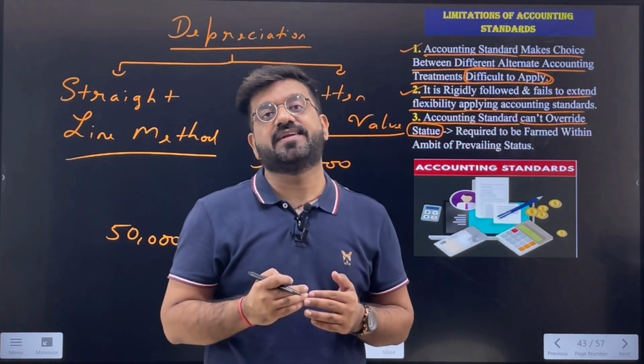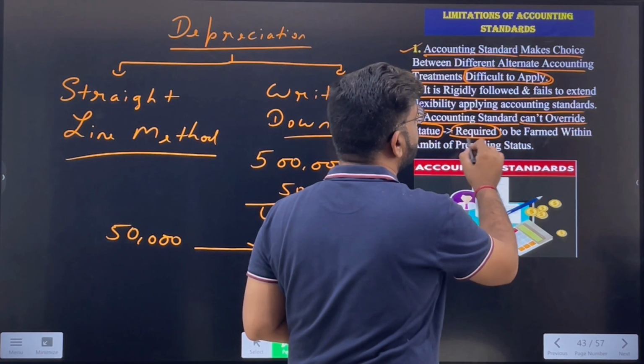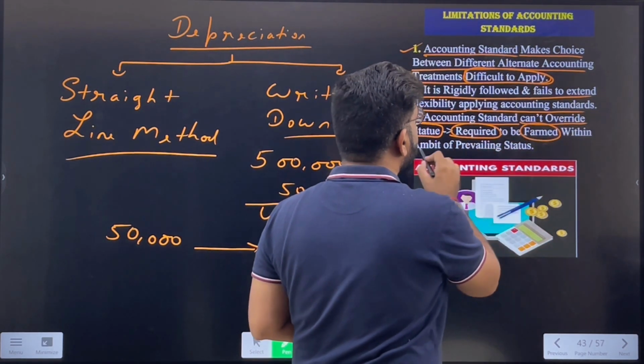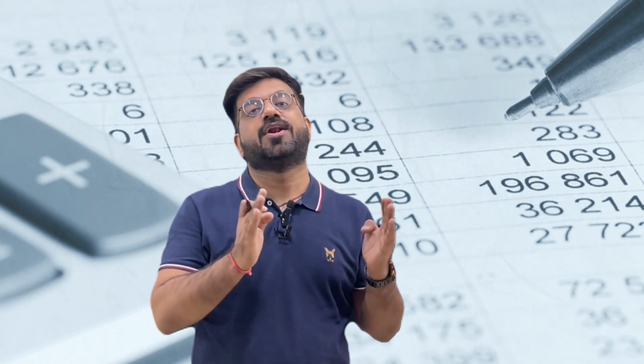That's why it is written that accounting standards are required to be framed within the ambit of prevailing statute. That is, the accounting standards have to be made according to the law prevailing at present in the country.